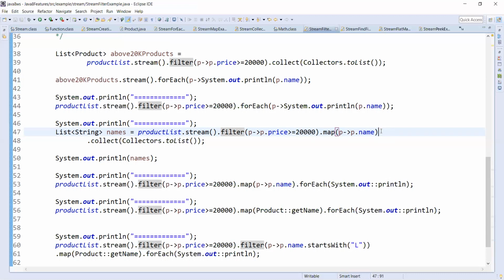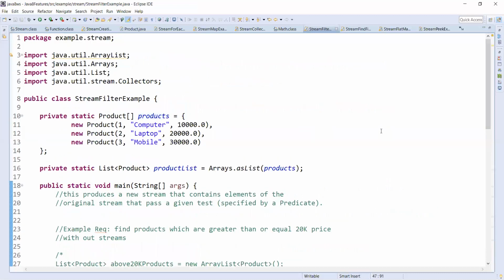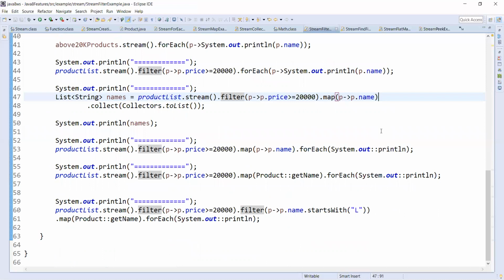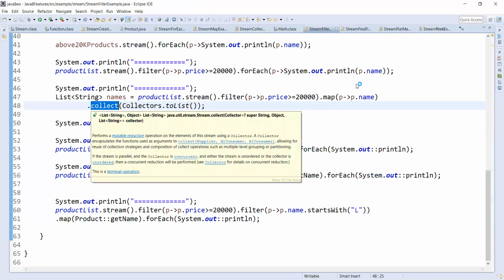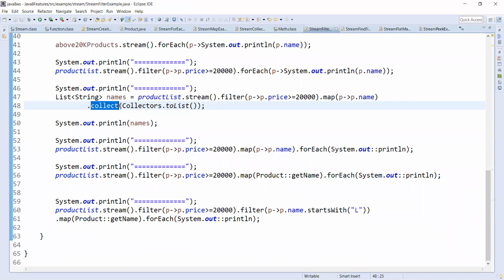By this time we have a stream of strings with the names laptop and mobile, and we collect the new stream elements and convert them to a list. As my new stream is of strings, that means I get a list of strings. So that is a list of string names.